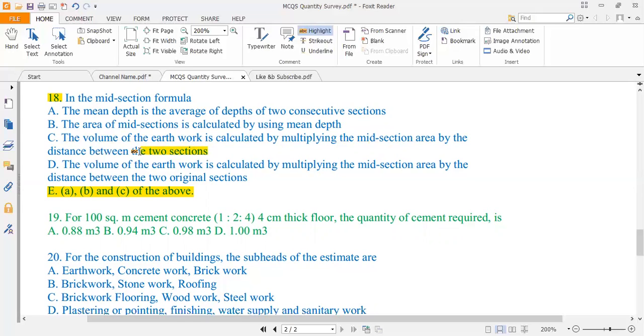Okay, and over here this is just the wrong terminology, between the two original sections, because we are not specifying the two consecutive sections over here, so this is wrong. That's why we can say that above A, B, and C are correct. Number 19,